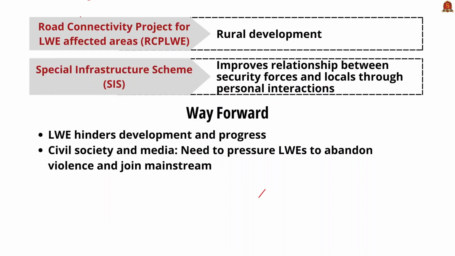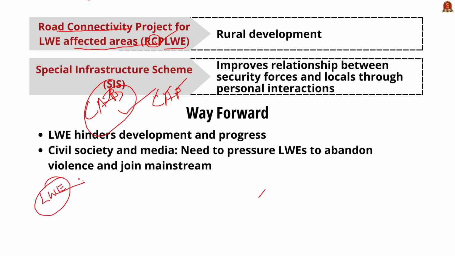Then for rural development, we have the Road Connectivity Project for left-wing affected areas, in short called RCPLWE. Then the Civic Action Program, CAP. It also bridges the gap between security forces and local people through personal interaction and brings the human face of SFs before the local population. The scheme has been successful in achieving its goal. So it is very important to note this CAP, that is Civic Action Program. So these are all very important facts that you have to remember about LWE.